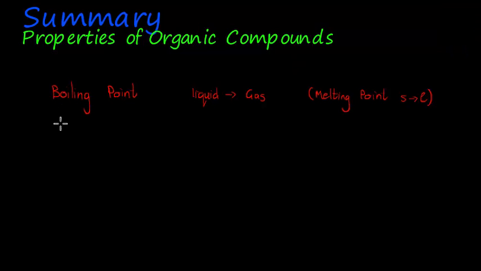The next one we looked at was the vapor pressure. Now, vapor pressure had to do with where there is no heat added. In other words, we're not increasing the temperature, and yet we are still going from a liquid to a gas, but this time because on the surface of the liquid there are some particles that have enough energy to escape.